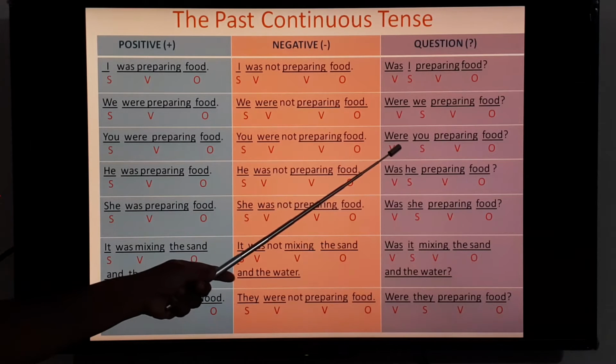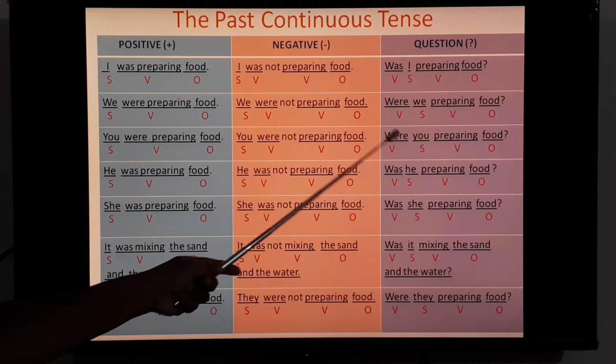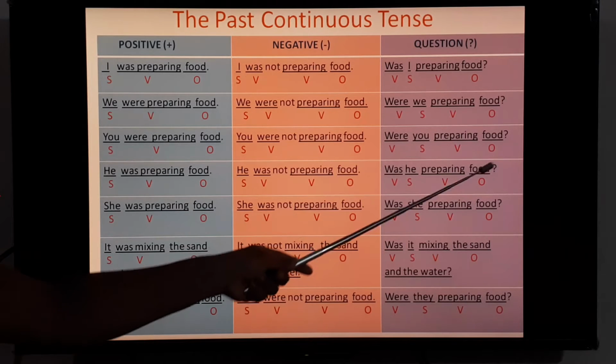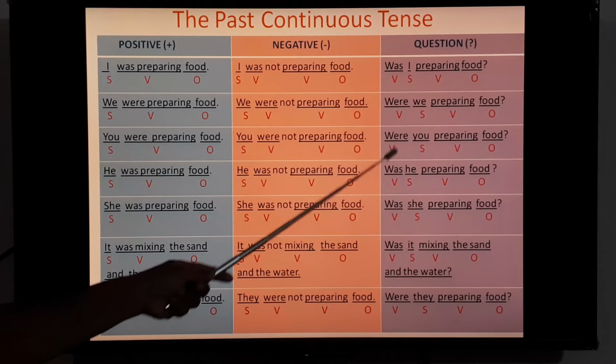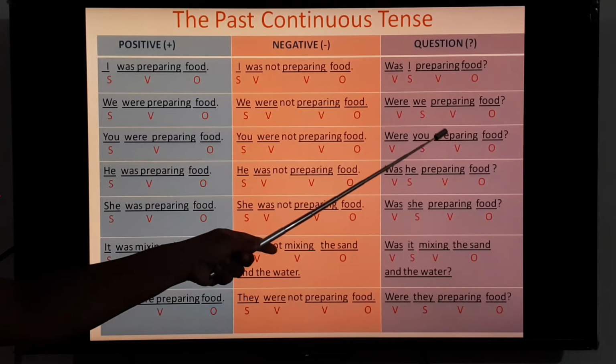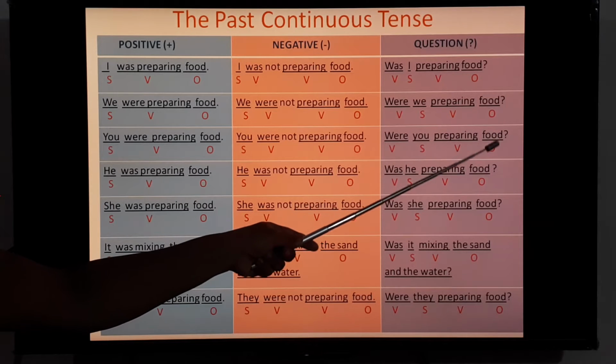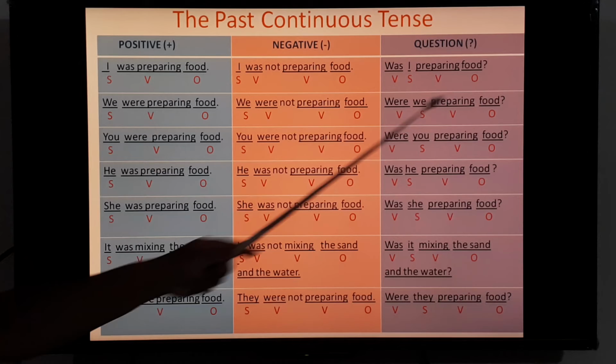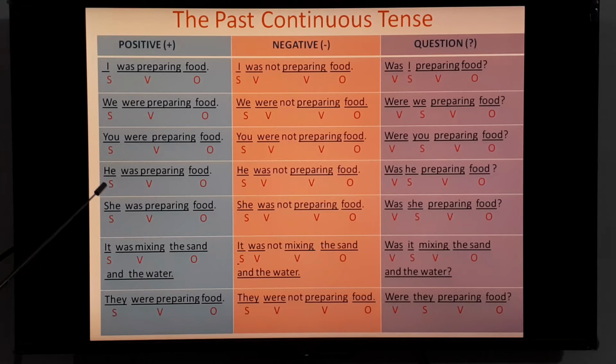Let's go to question form. Here just change the place of subject and verb. Were you preparing food? Were, auxiliary verb, you, subject, preparing, verb, food, object, then put question mark. He, that is third person singular. He was preparing food. He, subject, was preparing, verb, food, object.